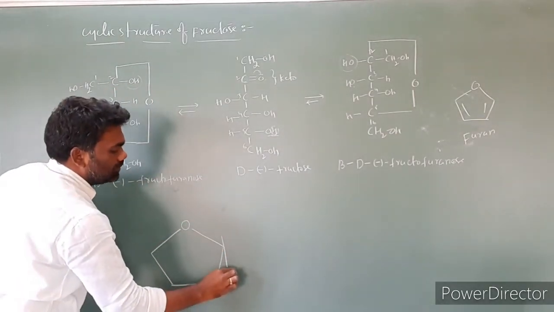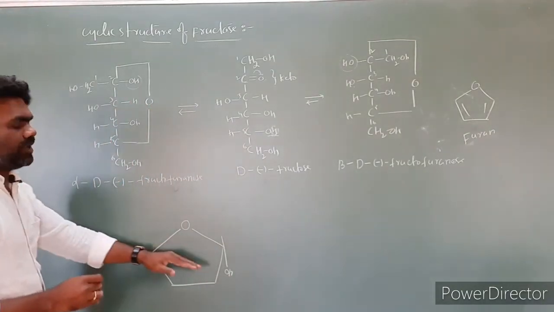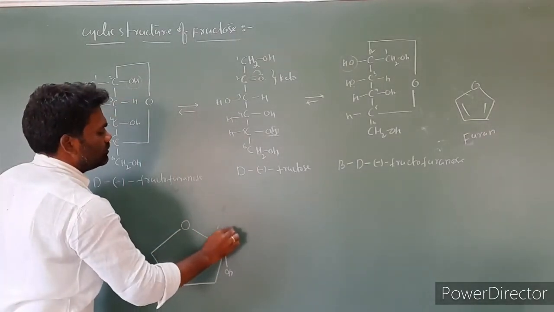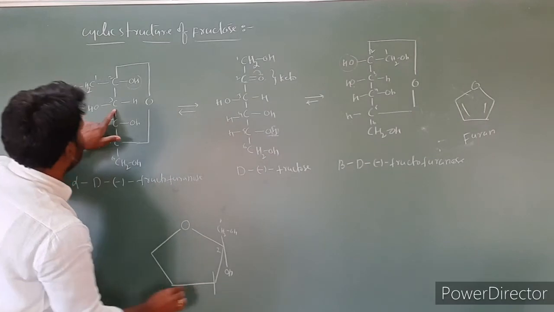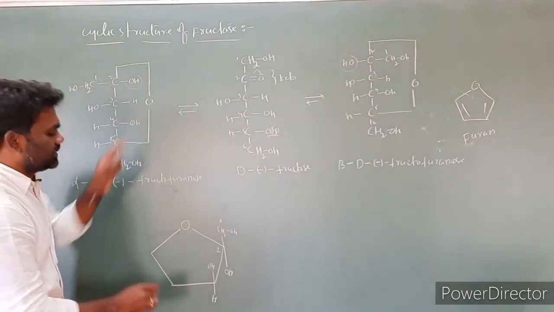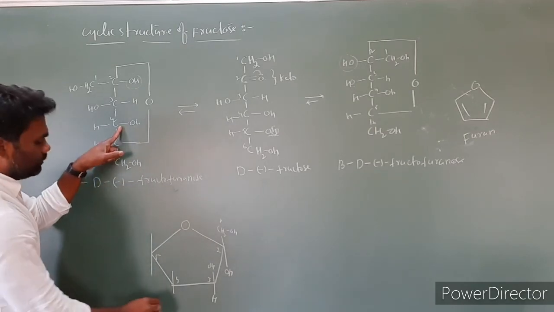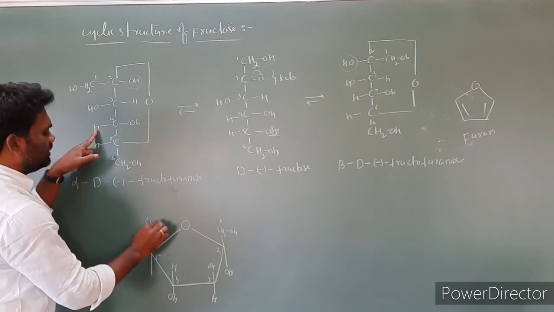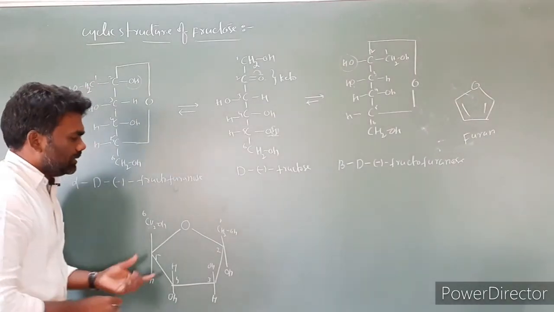The groups present at the right side we have to take at the bottom. The groups present at the left side we have to take at the top side. So OH I wrote here. The remaining we have is CH2OH. This is the first carbon, this is the second carbon. At the third carbon, hydrogen at the bottom side, OH at the up side, since it is present at the left side. This is the third carbon, fourth carbon, fifth carbon. At the fourth carbon, OH we have taken at the down side, hydrogen at the up side. At the fifth carbon, CH2OH at the upside and hydrogen at the down side. This is one Haworth structure.